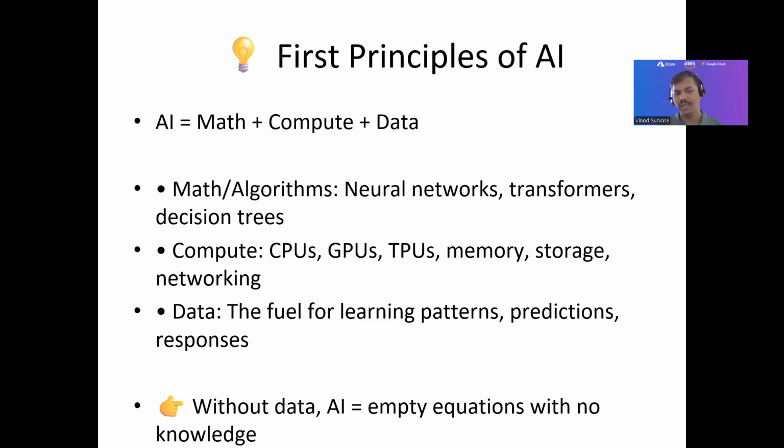So the simple understanding is, without data, AI is empty, right? It is an empty equation with no knowledge at all. So AI needs 100% data to train on, to learn the patterns, to do the predictions, and then it's going to respond based on everything of that sort, right? So that's the simple principle that you can understand and is easy to know as well. That's how AI is going to be doing all of that behind the scenes for us.